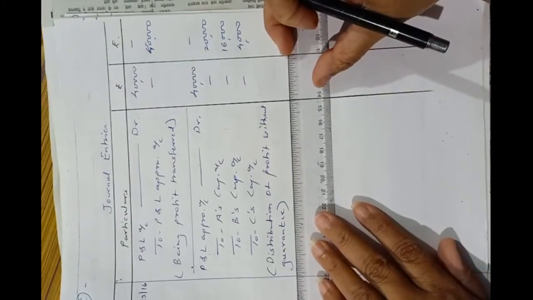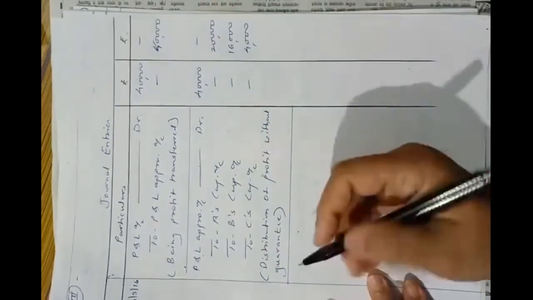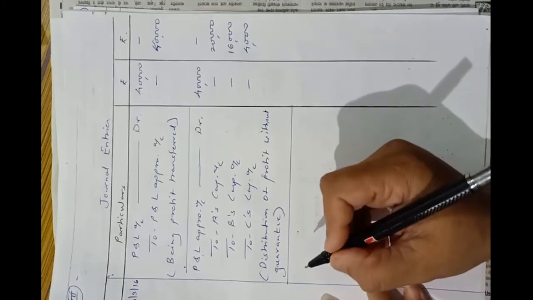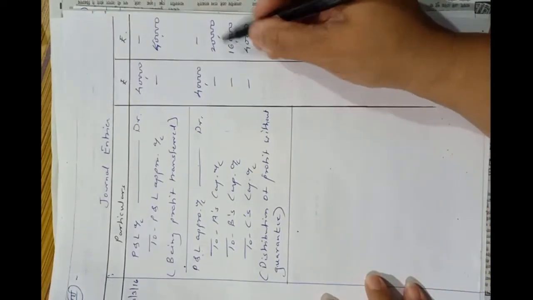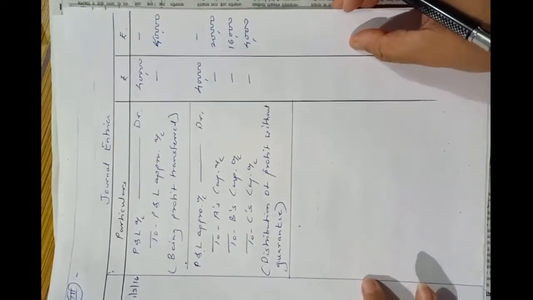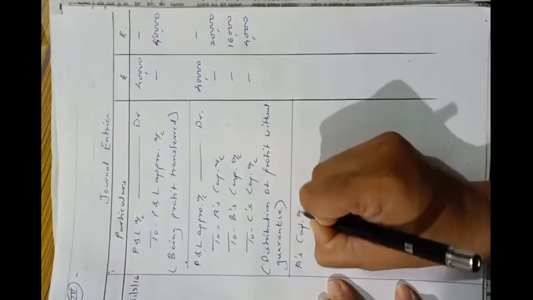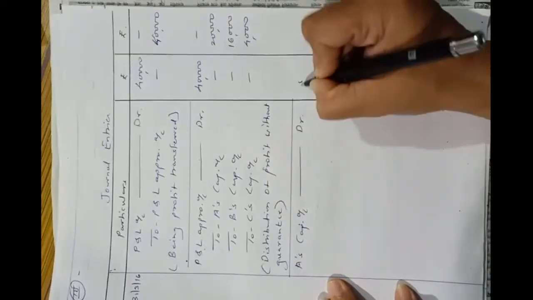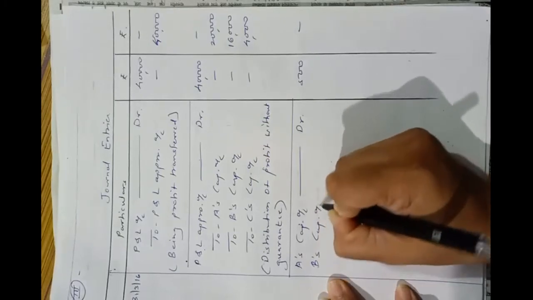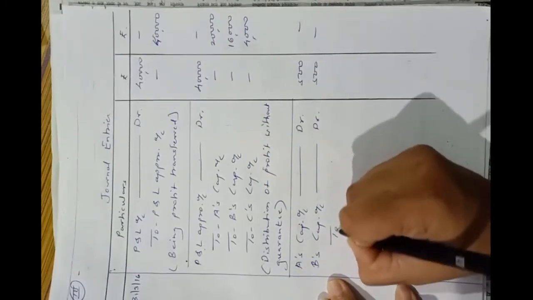And so we'll make the adjustment entry here. The adjustment entry will be, see, we are taking from A 500 rupees, taking from B 500 rupees, so their capital accounts will be debited. A's capital account debit 500, B's capital account debit 500, to C's capital account.